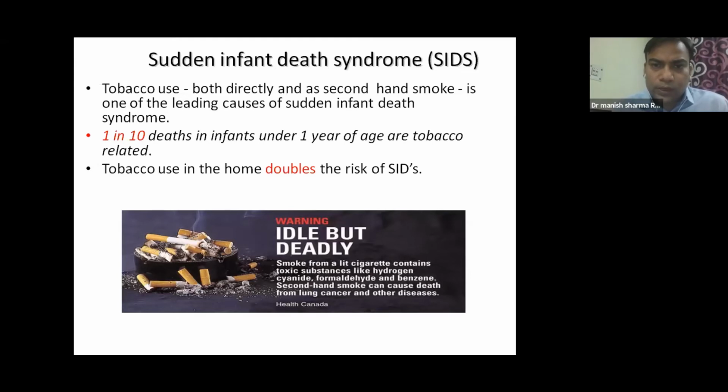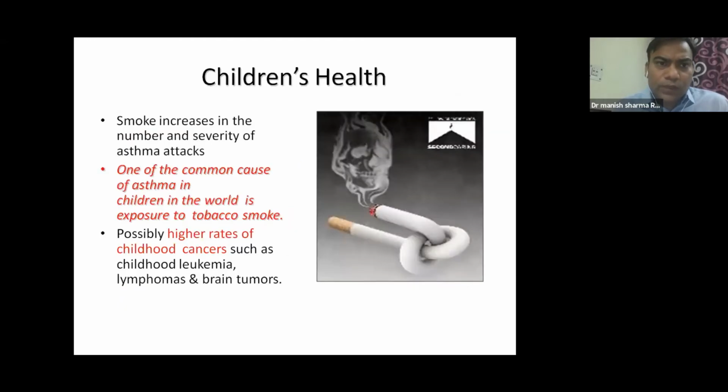Smoke from a lit cigarette contains toxic substances like benzene, and secondhand smoke can cause all these troubles. Apart from this, it increases the risk of asthma in our babies. One of the common causes of asthma in children in the world is exposure to tobacco smoke, and possibly the high rates of childhood cancers such as childhood leukemias, lymphomas, and brain tumors are attributable to secondhand smoke, even though the baby is not smoking.